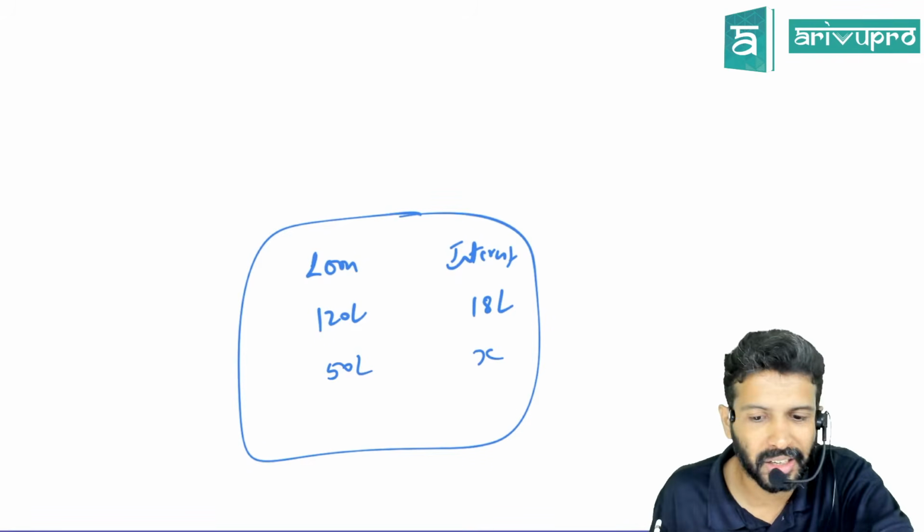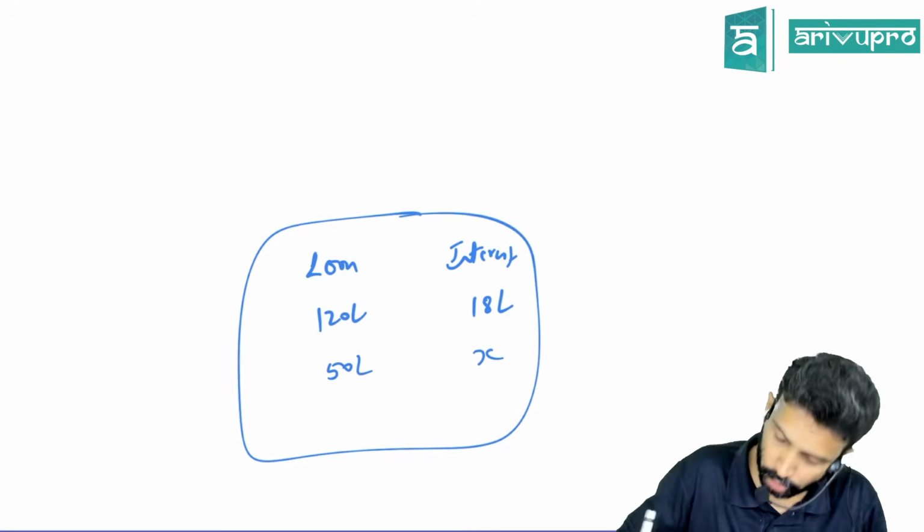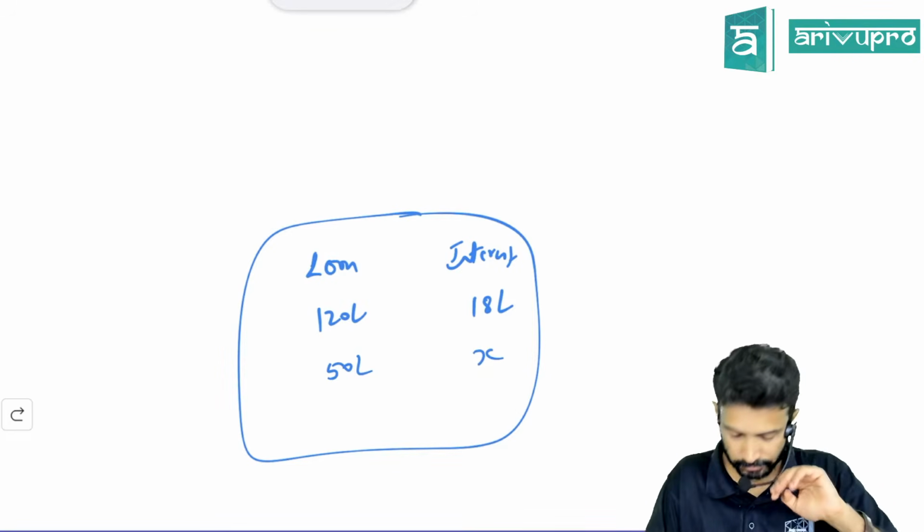Because here they will not give, generally in many problems, they will not give interest rate. So you'll have to prorate it like this and get the interest component.